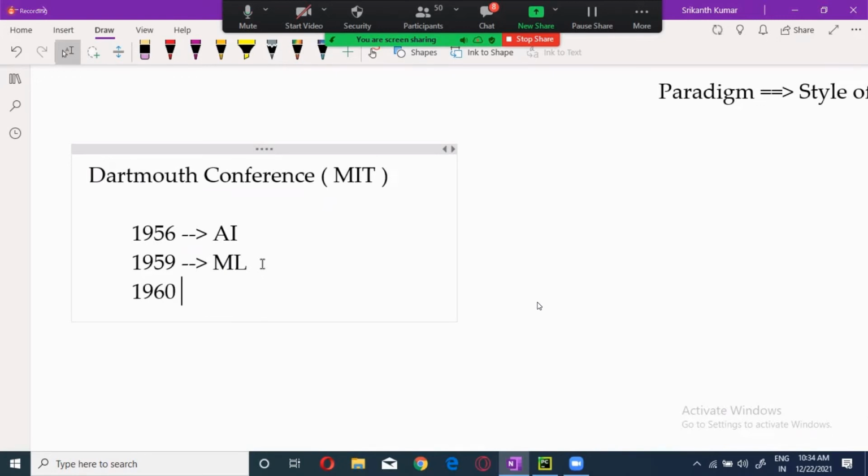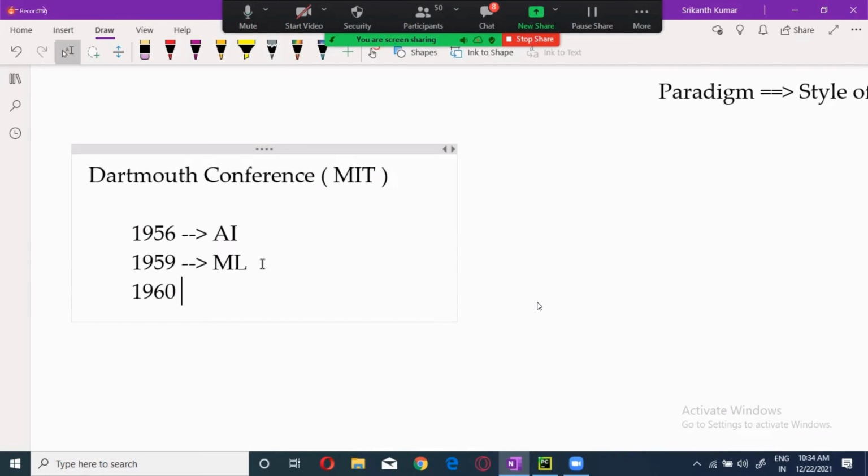The reason OOPS came into existence was the 1956 conference addressed by John McCarthy. Now it is 60, 61, 62 years later, and it is still one of the most powerful paradigms in the world.